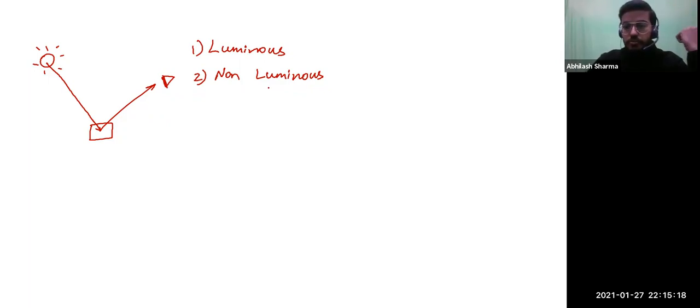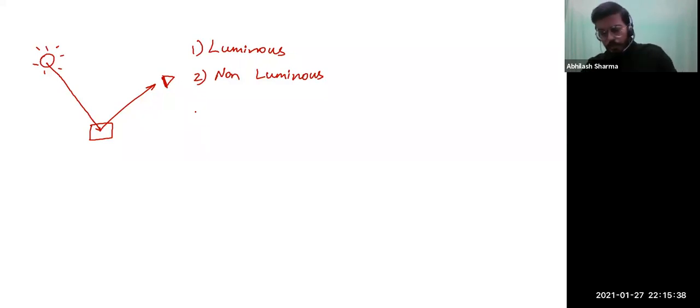All right, now moving ahead, the concept you need to take away from here is when light rays enter your eye, you're able to observe something. So what if we talk about image formation by all these mirrors? How are we able to see anything in the mirror?